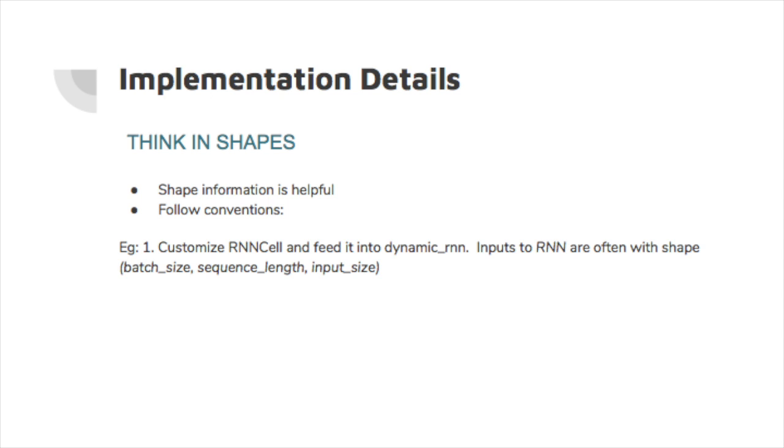In terms of implementation details, we find that thinking in shapes is always helpful, because it's sometimes hard for us to understand objects in higher dimensions, but the shape of tensors can help us get intuition of how these objects are put together. Following the same convention throughout the whole implementation is also very necessary. For instance, the inputs to the RNN networks can have different kinds of shapes, but throughout the whole implementation, it's better to stick to one convention.